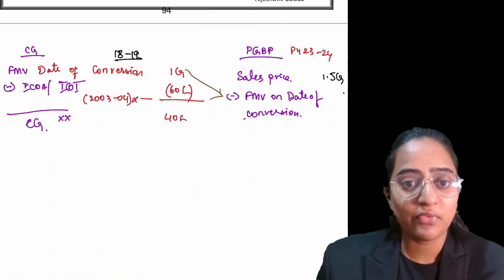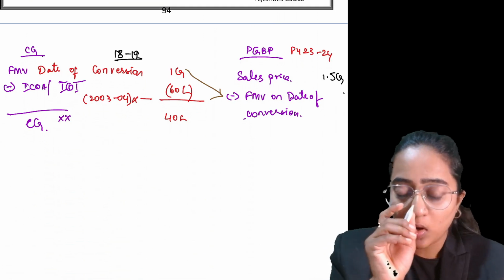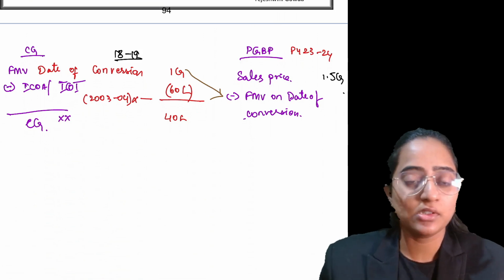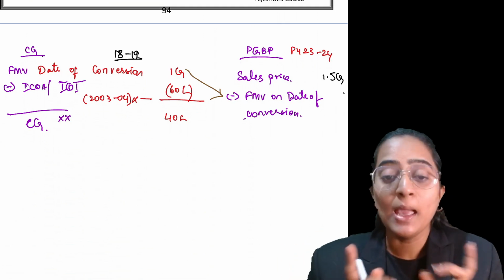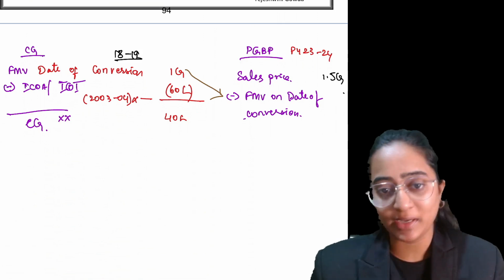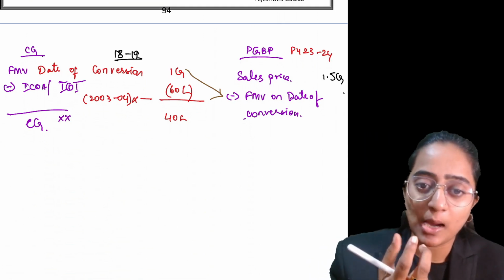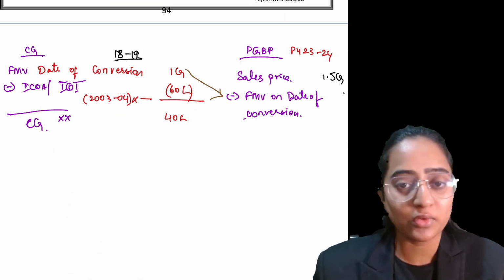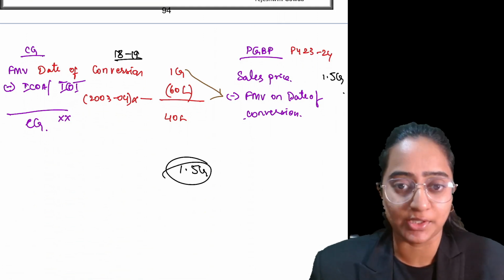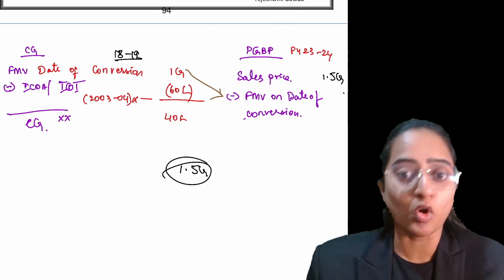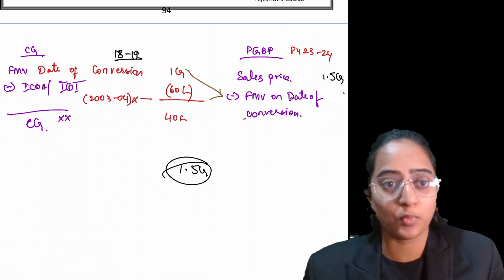People, see, whatever capital asset and PGBP transaction you are recording, it is for one asset only. It is one transaction only, but the amount is taxable under two different heads. For that entire asset, the amount which you got is 1.5 crores. That is the total amount that you are going to record as received, that is, sale price is equal to 1.5 crores.